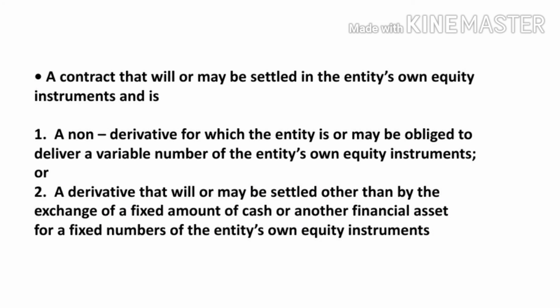It is further divided as a non-derivative for which the entity delivers a variable number of equity instruments, or a derivative that will or may be settled other than by the exchange of a fixed amount of cash or financial asset for a fixed number of the entity's own equity instruments. This is all about the meaning of financial liability.